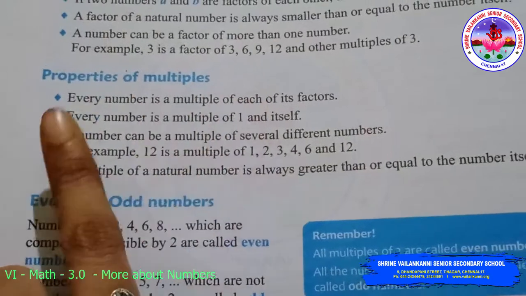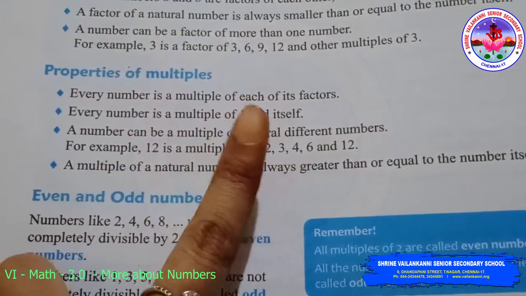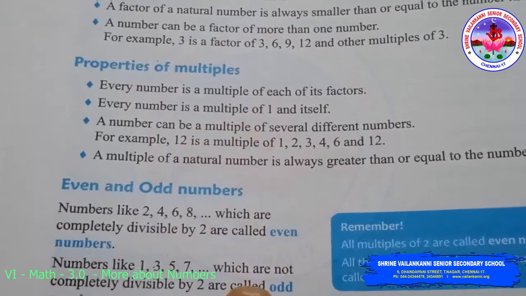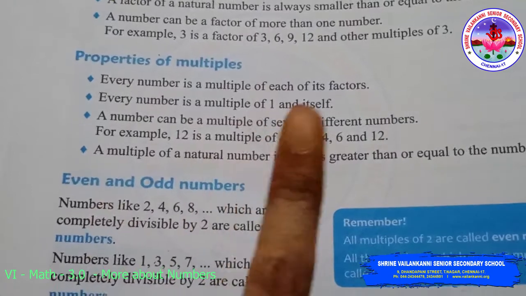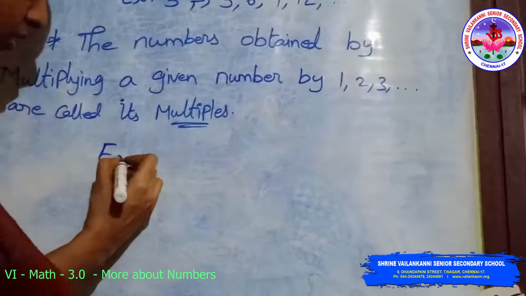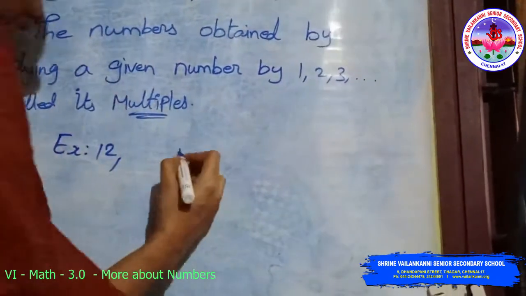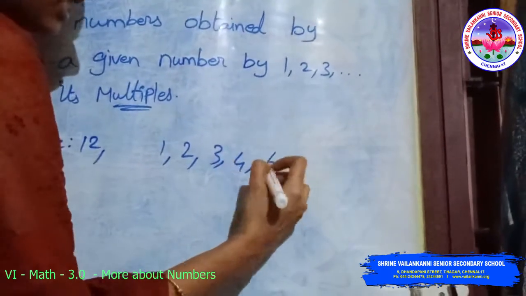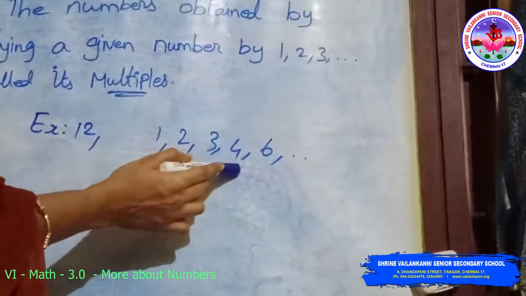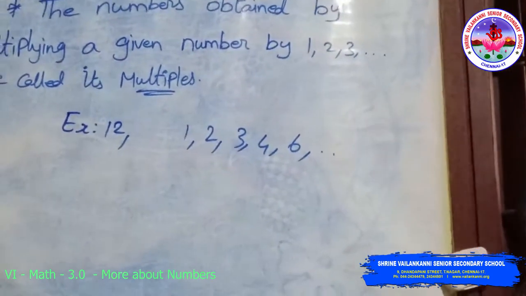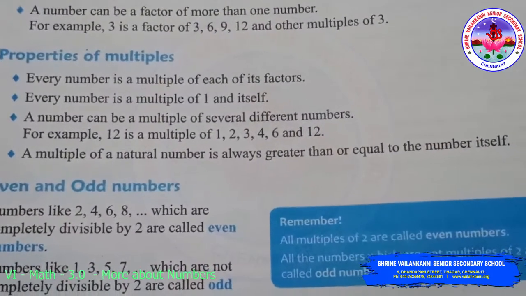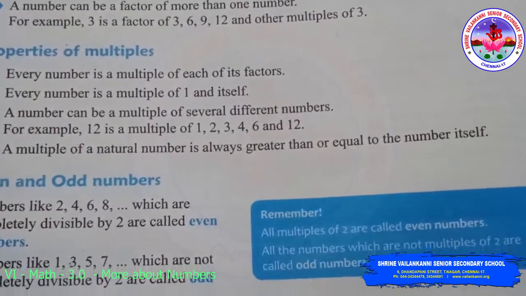Properties of multiples. Every number is a multiple of each of its factors. Every number is a multiple of 1 and itself. Third one, a number can be a multiple of several different numbers. For example, 12. 12 is a multiple of 1, 2, 3, 4, 6 and so on. Last one, a multiple of a natural number is always greater than or equal to the number itself.